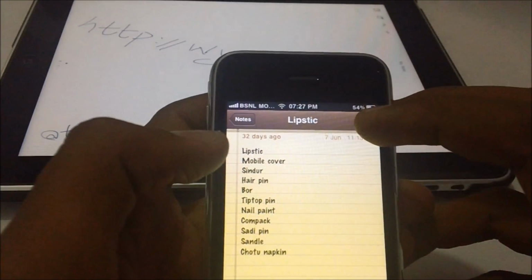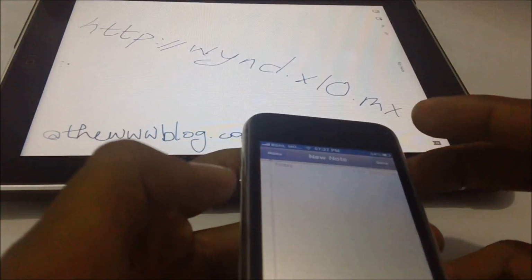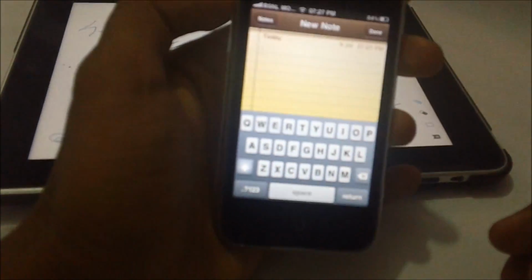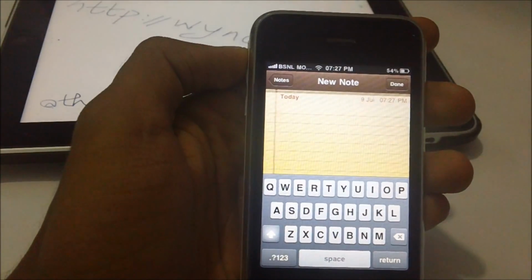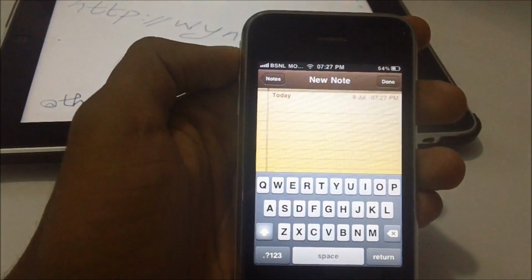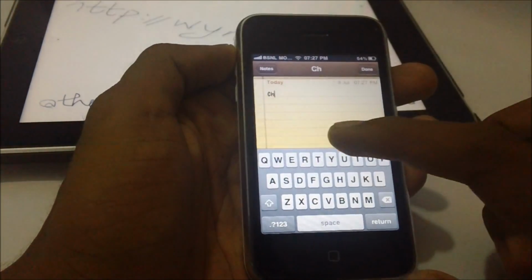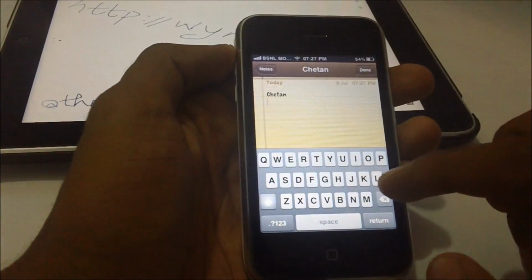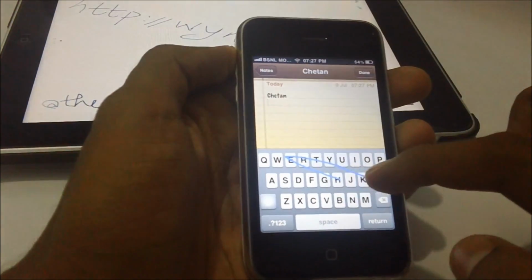Open the Notes. Add a new note. Unlike the Android one, in which you get a different dedicated keypad for the Swype, here you have to use the same keypad. This is the normal typing. And for the Swype, you need to drag your key.